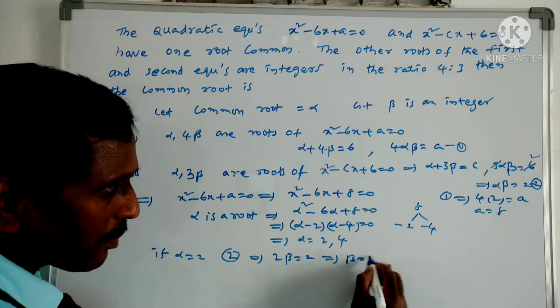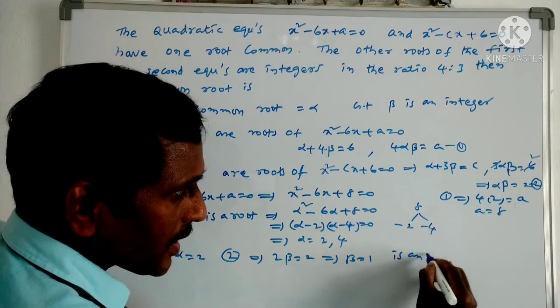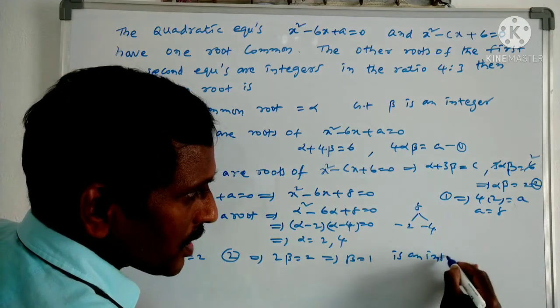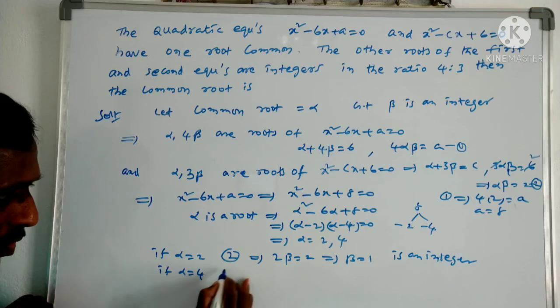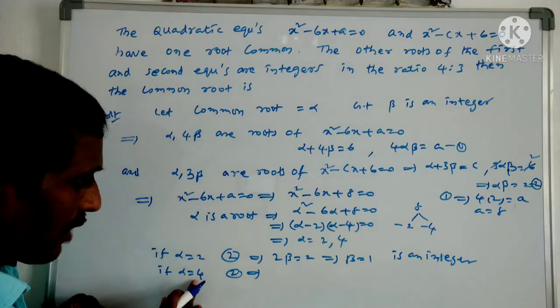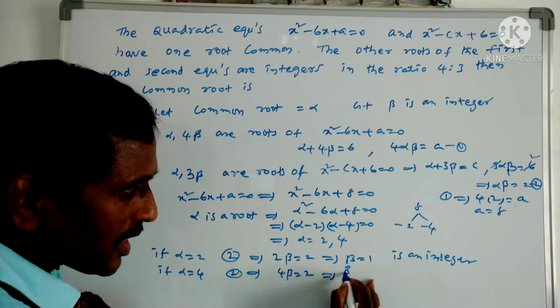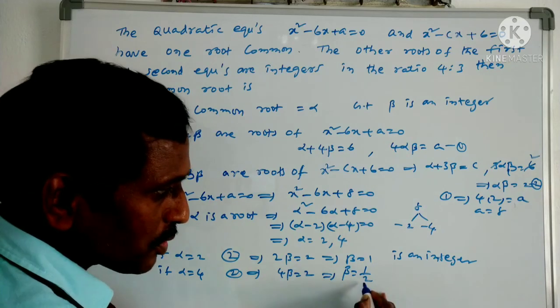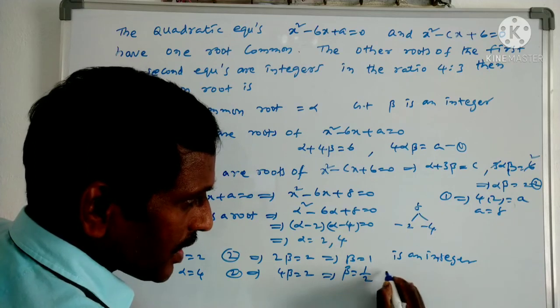From this beta is 1. 1 is an integer. If I take alpha equals 4, then equation 2 becomes 4 into beta equals 2. What is beta from this? 1 by 2. Is it an integer? No, it is not an integer.